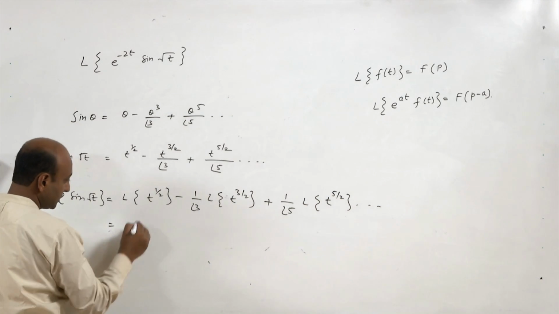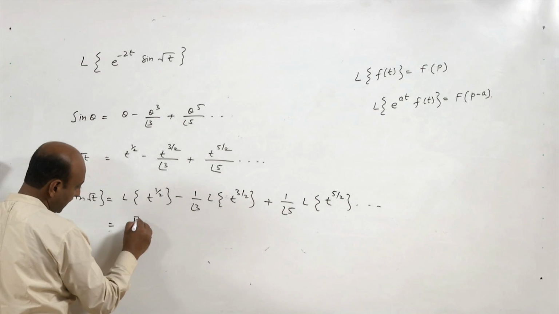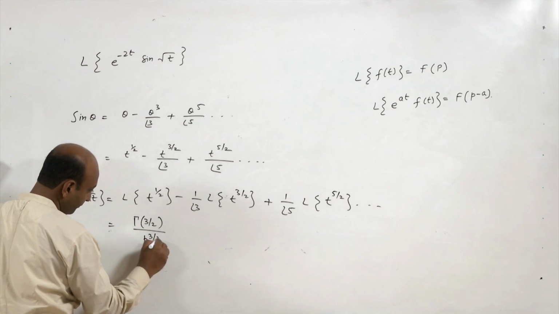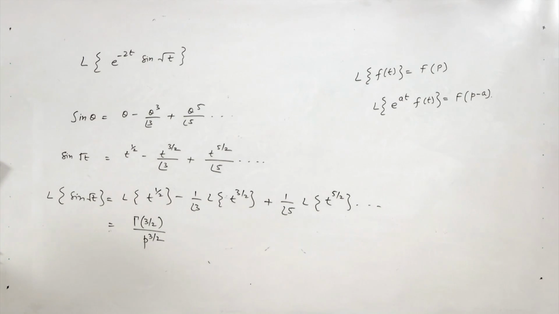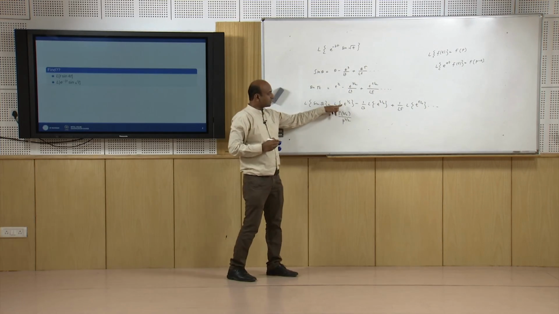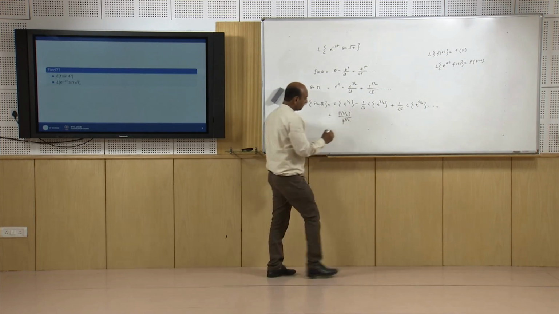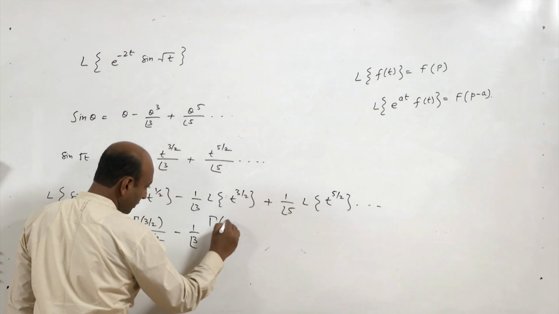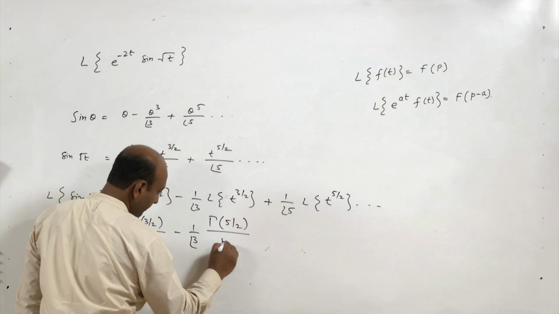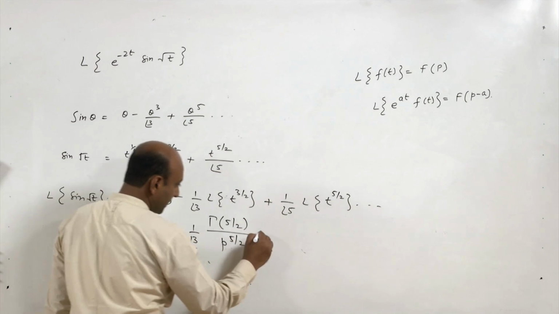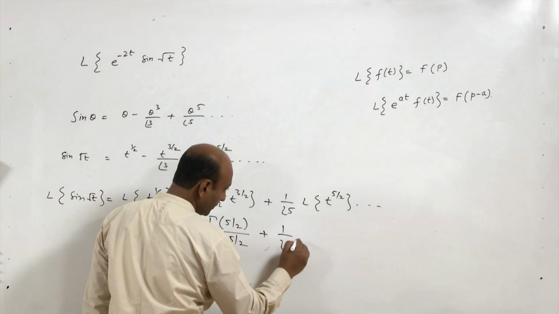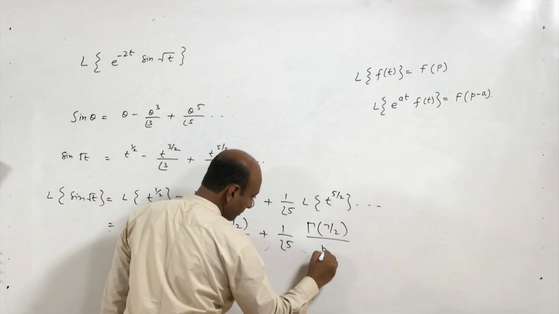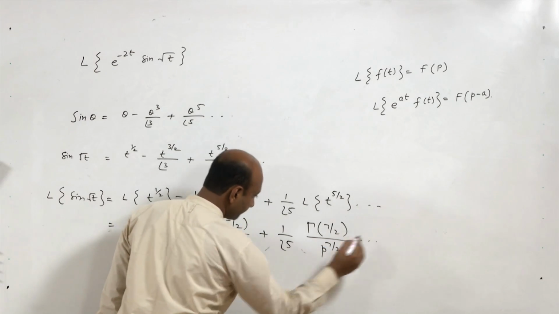So Laplace of t to the power half is gamma 3 by 2 upon p to the power 3 by 2. Using the Laplace transform of t to the power n, minus 1 by factorial 3, it is gamma 5 by 2 upon p to the power 5 by 2 plus 1 by factorial 5 gamma 7 by 2 upon p to the power 7 by 2 and so on.